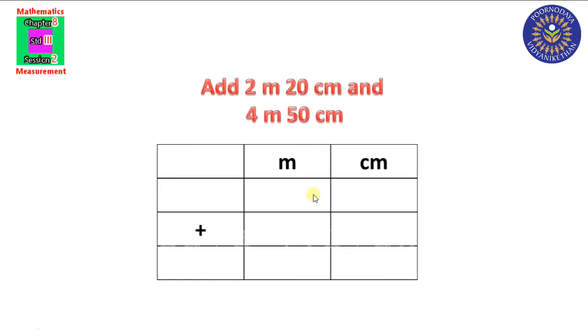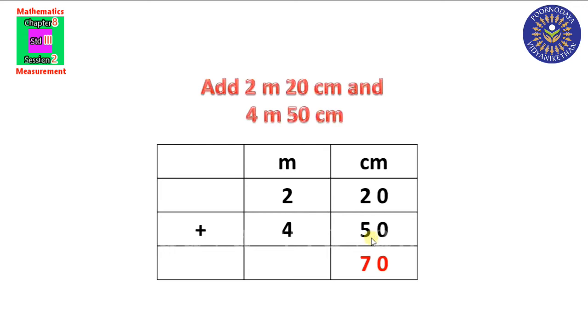What we are going to do first? First we have to arrange the given measurements in this table. Here is a meter column and a centimeter column. How can we write? Yes, we can write like this. 2 meter 20 centimeter and 4 meter 50 centimeter. Look here. First we are going to add this centimeter column. 20 plus 50, or 0 plus 0 is 0, 2 plus 5 is 7. We will get 70 centimeter.